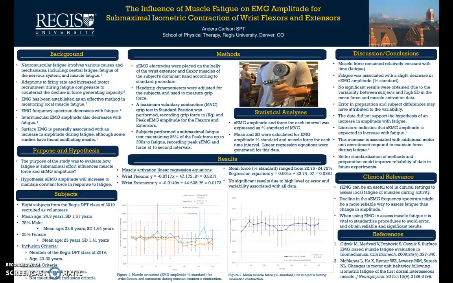Subjects then completed the fatigue test, in which they maintained 25% of their maximal voluntary contraction force in the hand grip dynamometer as long as possible up to 300 seconds, recording force and EMG amplitude every 15 seconds. The data is shown in Figure 1 and 2.